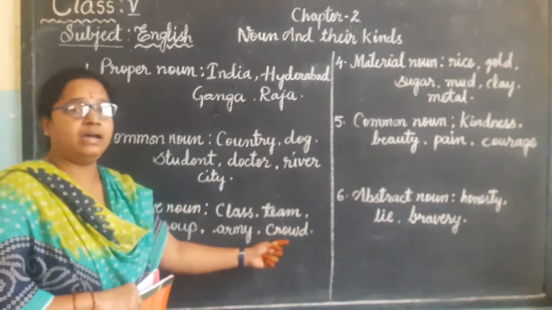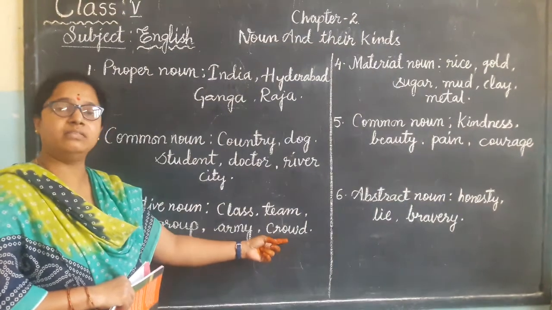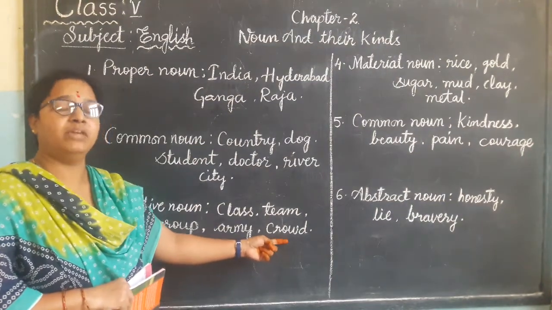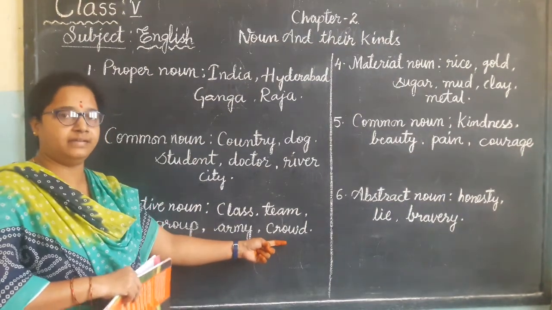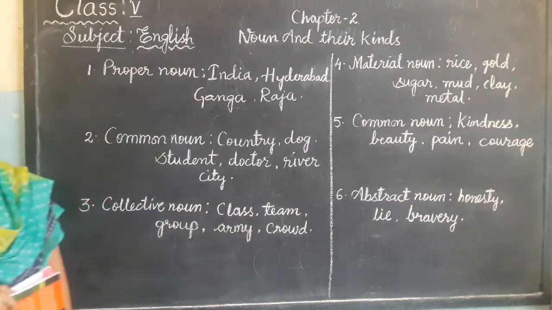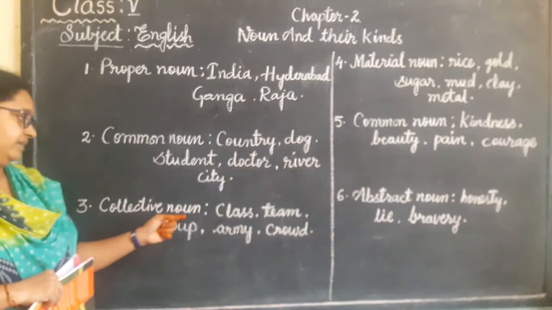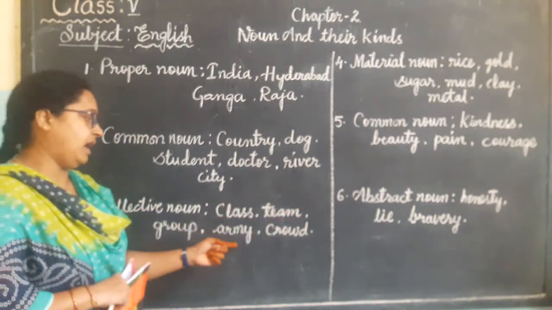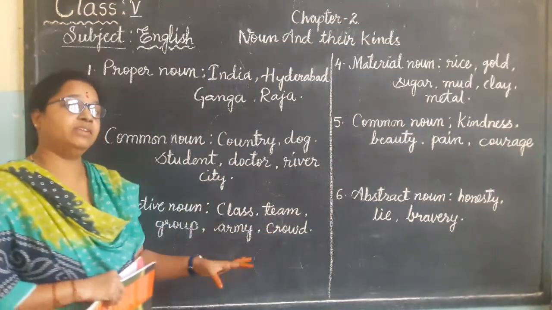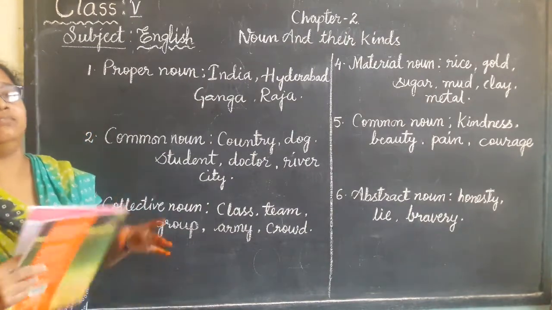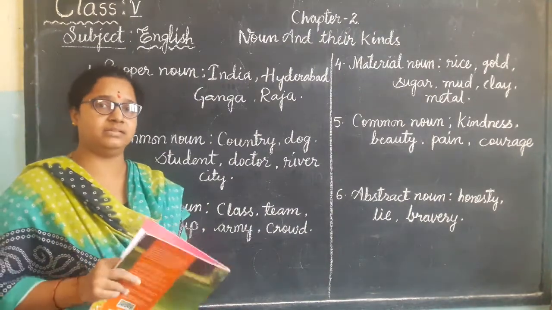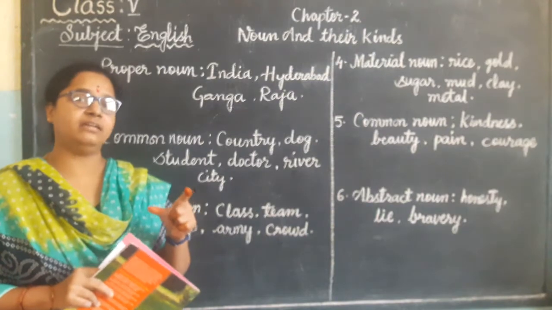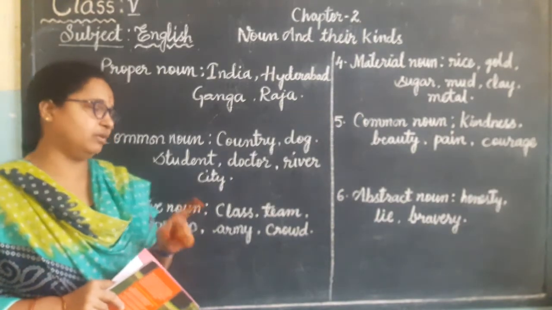Next, crowd. When many people gather at one place. Again we will repeat it, children. Collective nouns are class, team, group, army, crowd. A collective noun is where more than one person or thing is there and they form a complete particular group.